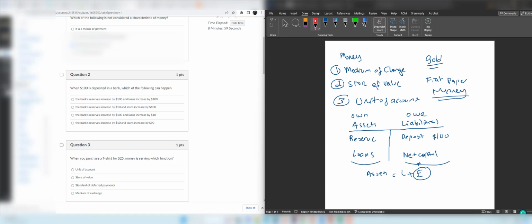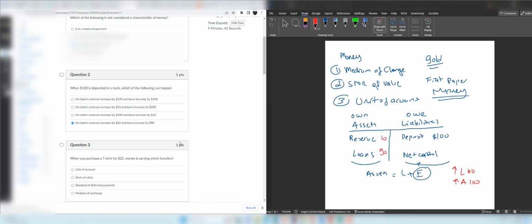The bank's reserves increased by 100 and loans increased by 10. Again, the same scenario. The total assets will be 110, liabilities 100. There is a mismatch. And the bank's reserves increased by 10 and loans increased by 90. Then it makes sense because 10 plus 90 is equal to 100. I have $100 of deposit, and at the same time my assets increase by 100. So as a result, if liabilities increase by 100, assets at the same time increase by 100. This is an accounting rule, so therefore the right answer is the last one.